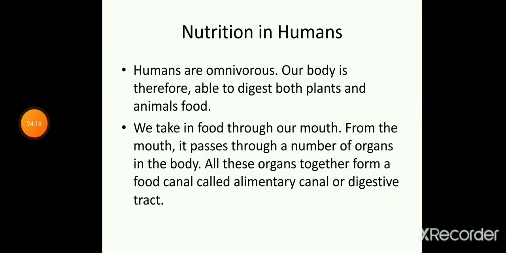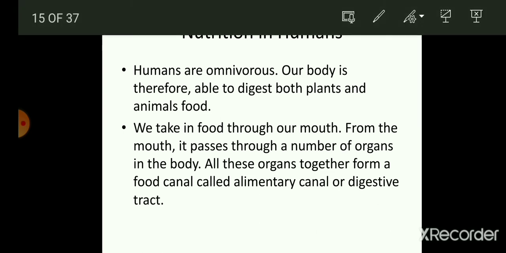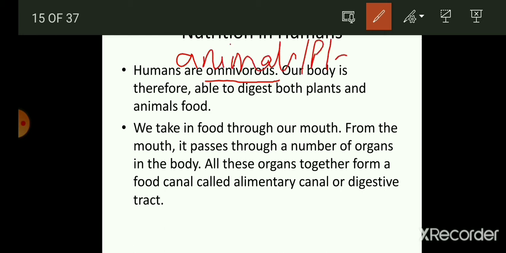Then the next is nutrition in humans. So we human beings are omnivores. That means we eat both plants and animals. So those organisms who eat animals as well as plants are known as omnivores. And our body is therefore able to digest both plants and animals.